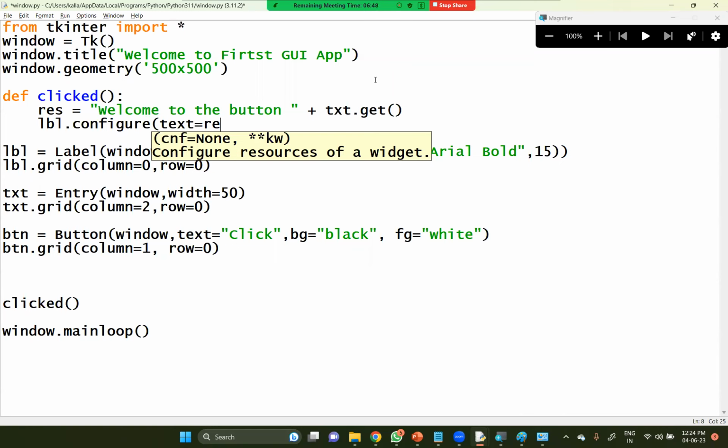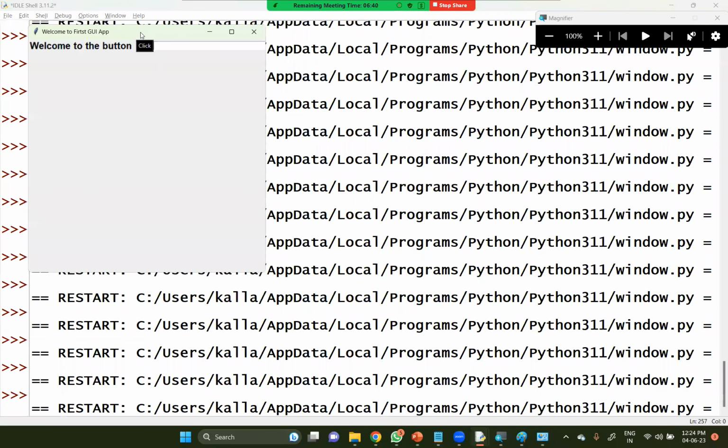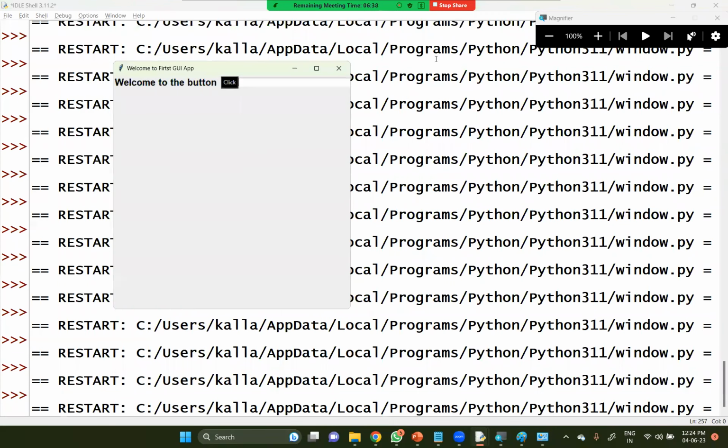Right now response is going to be assigned to text here. Let me execute this for a while. So look at this, I'd like to welcome to the button. Hello was applied. Oh, displaying space is not available, so that is why it is not displayed.